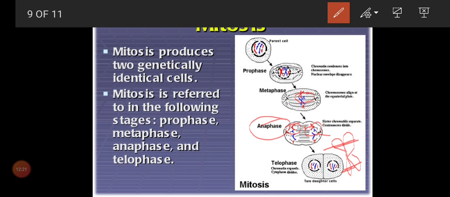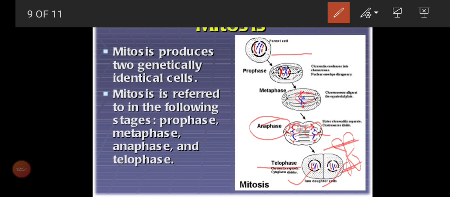Next, come to the fourth stage, telophase. Telophase means once these chromatids settle down in the two corners of the cell, automatically we can see the formation of a new nuclear membrane around the chromatids. Now the chromatids again become chromatin, and from that we get two daughter cells. Clear, children? So these are the four stages of mitosis.